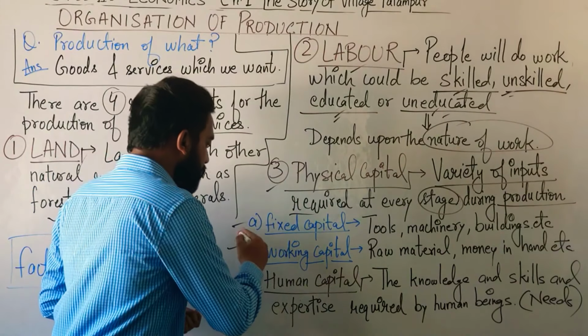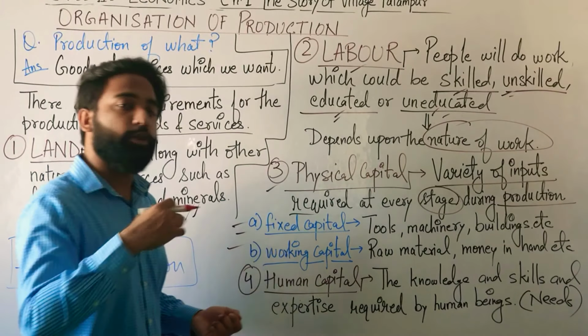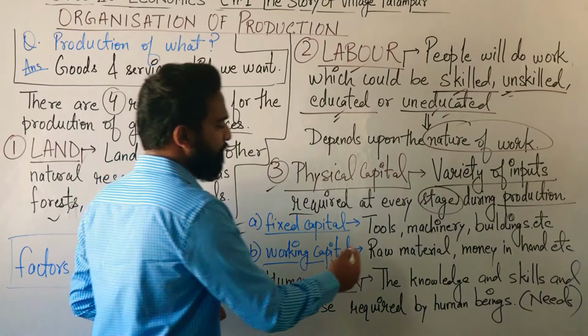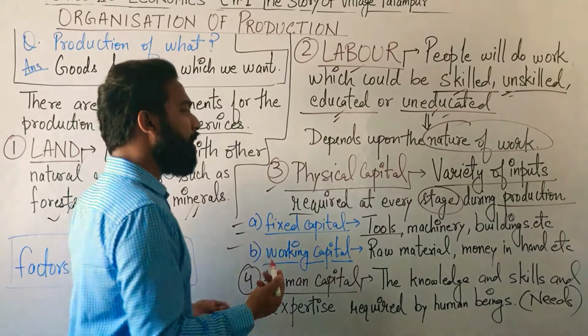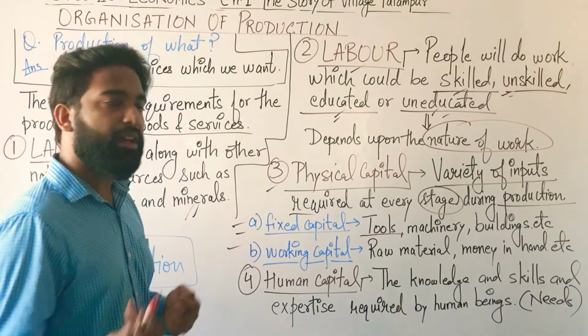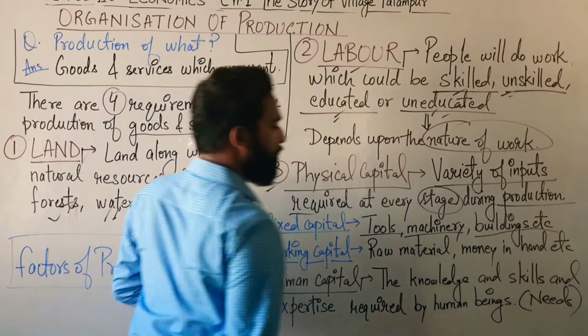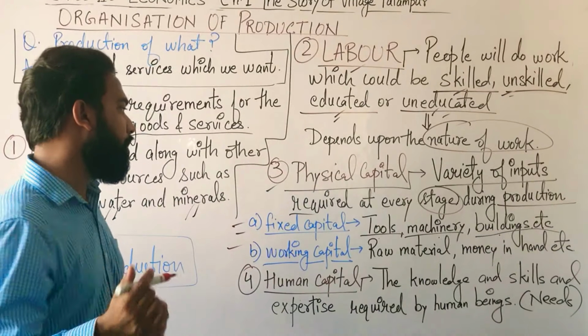Now, the physical capital can be divided into two parts. The first is fixed capital. What is fixed capital? Fixed capital includes tools, machinery, building, etc. These are the things which can be used by the owner or the firm or the producer for a longer period of time. These are used for manufacturing goods. They remain with the company for a longer period of time.